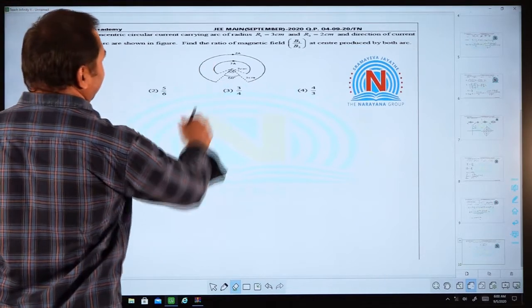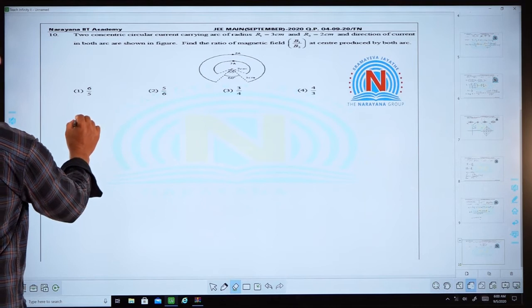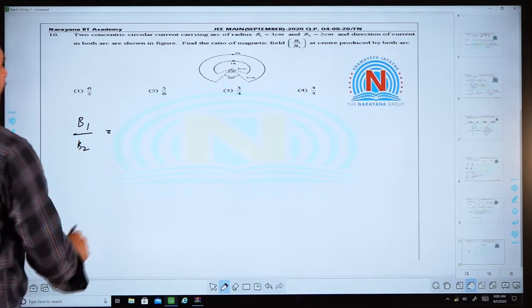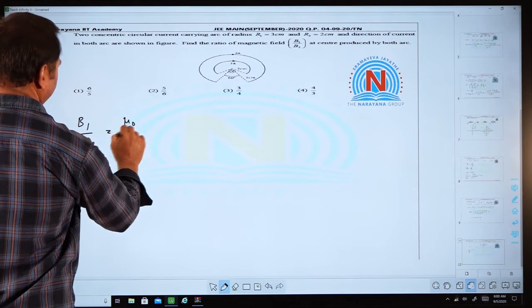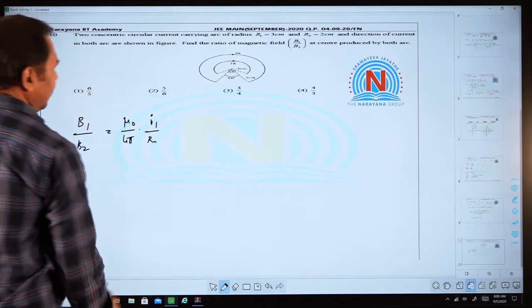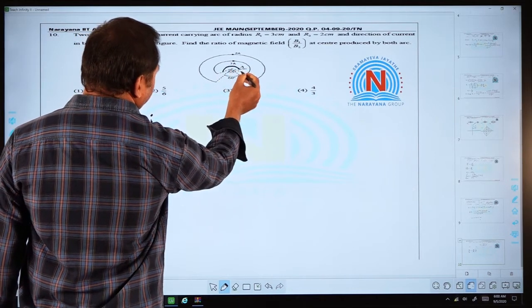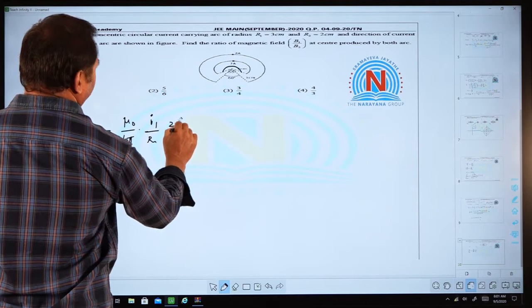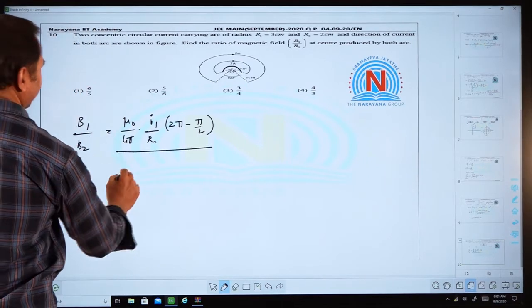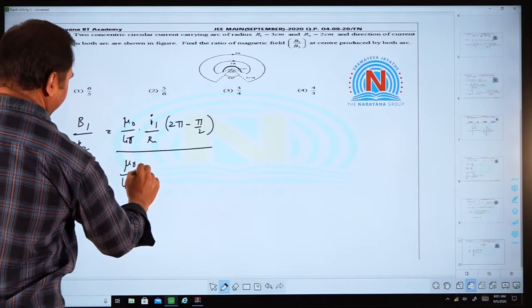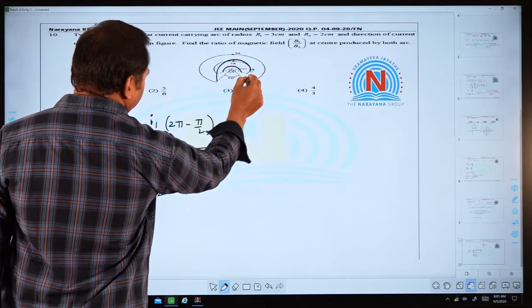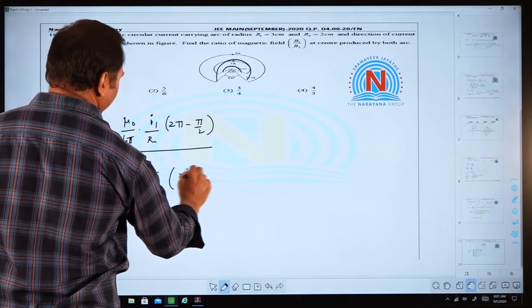The magnetic field due to the combination of two arcs we have to find out. So B1 over B2 equal to mu naught by 4 pi I1 by R1, and the angle made by this arc is the inner angle we require, that is 2 pi minus pi by 2, over mu naught by 4 pi I2 by R2, and for this outer loop arc the angle is 2 pi minus pi by 3.